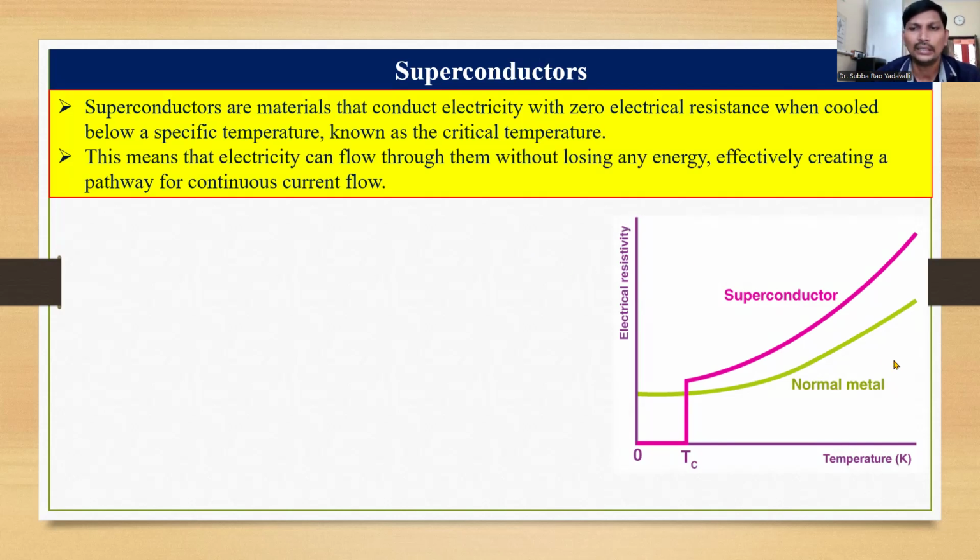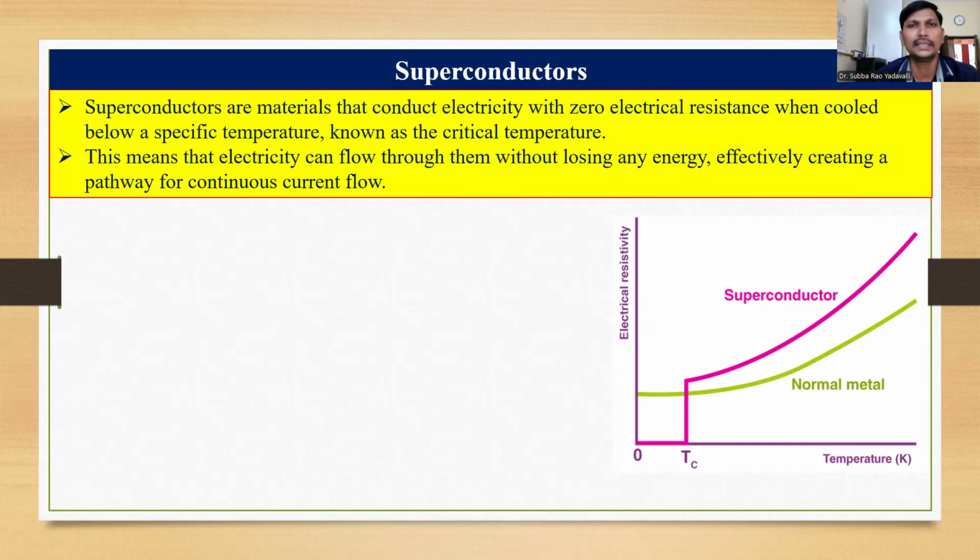If you see, these are the normal metals, for example, copper and aluminum. These are widely used as electrical conducting materials. If you decrease the temperature of the conducting material, what happens?